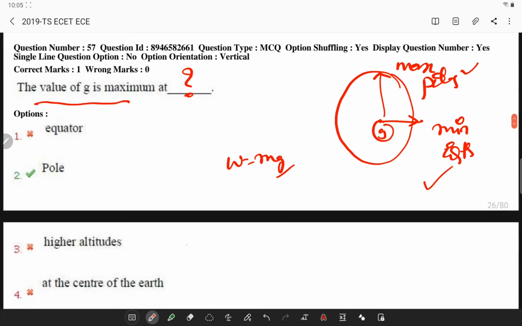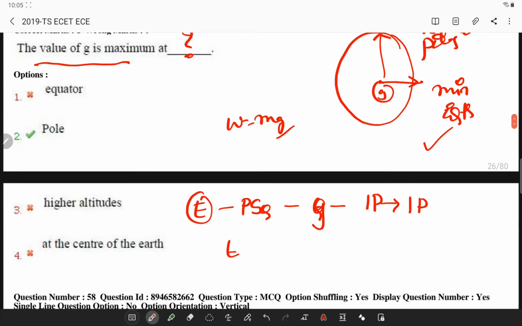As earth is not a perfect sphere, the gravity keeps on changing as we move from one place to another. Also remember, earth's gravity is maximum at the point nearest to the center.